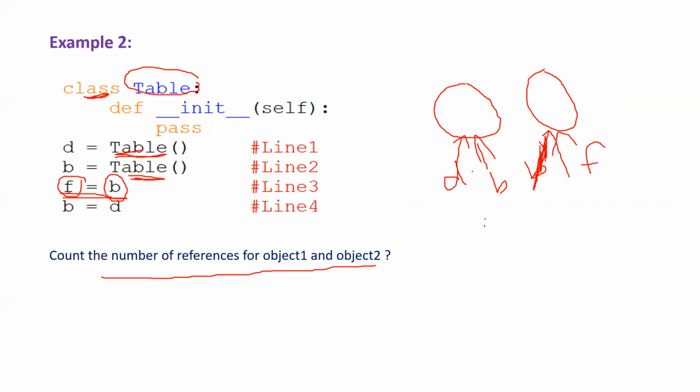For object 1 we are having 2 references, which are d and b. For object 2 we are having 1 reference, which is nothing but f. So our output will be 2 comma 1. In this way, you need to work on the objects and the references. As you can observe, an object is nothing but the memory, whereas the reference is nothing but just a variable referring to that memory.